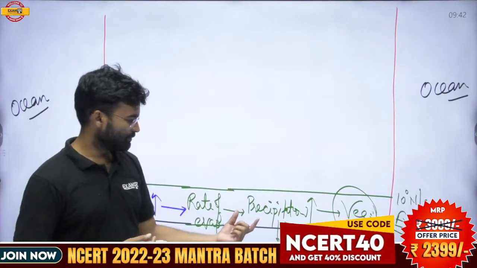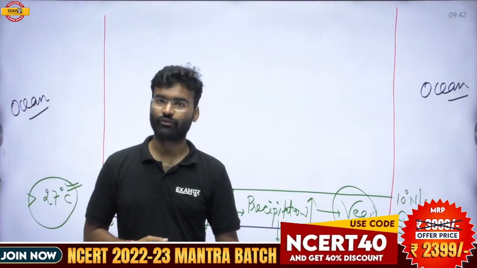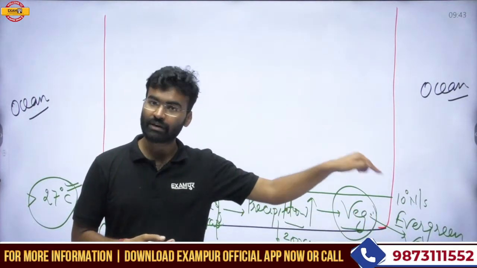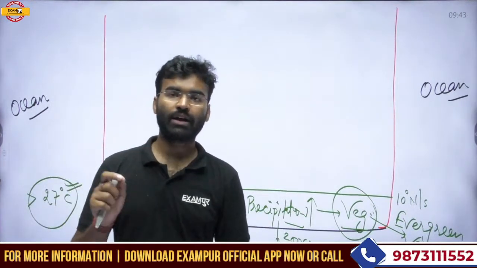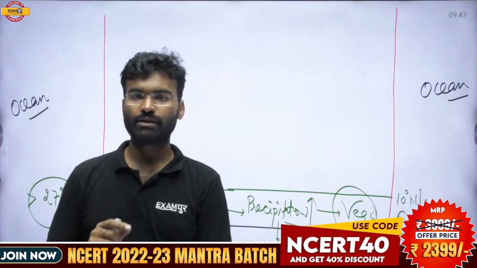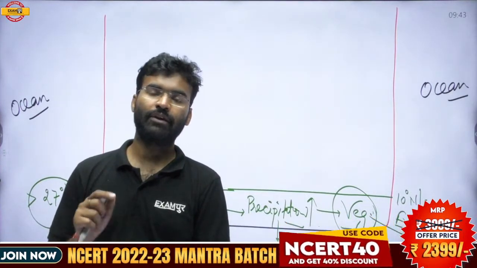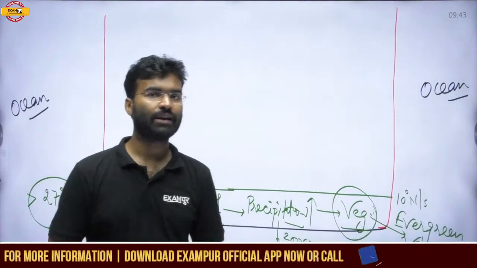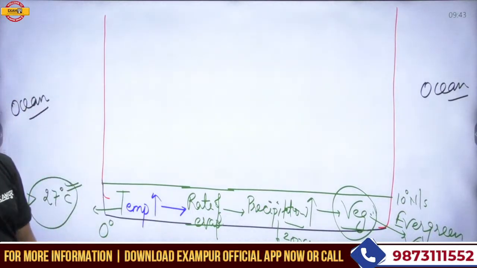So precipitation is high, and this zone consists of evergreen vegetation. What is the reason behind the vegetation being evergreen? The reason is that rainfall occurs throughout the year. There is no dry season, and due to the absence of a dry season, the vegetation found in this zone always looks green, and that is why it is termed evergreen vegetation.